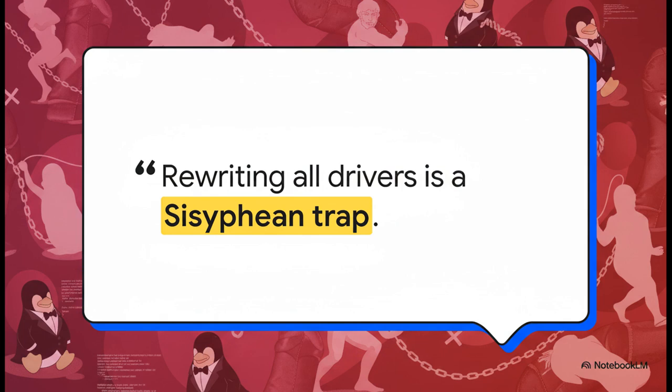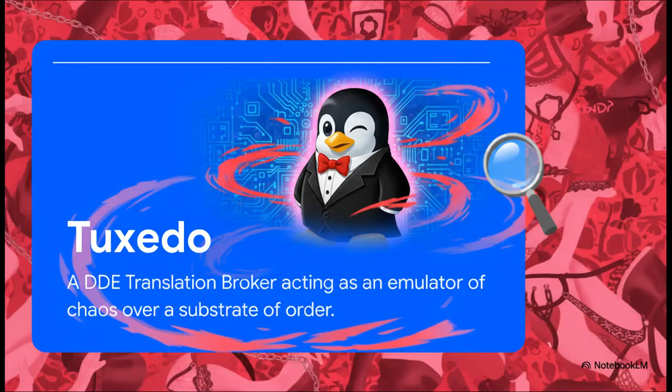Chasing the massive, ever-changing Linux driver tree is a total fool's errand. You're literally never going to catch up to the hardware vendors. So that means our only viable path to hardware dominance is wrapping the existing C code, strictly constraining it, and translating its outputs into our own model. We don't replace Linux drivers, we domesticate them. And to pull that off, we built our containment cage, Tuxedo.